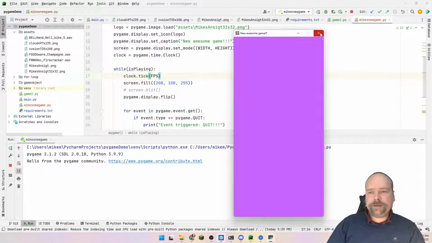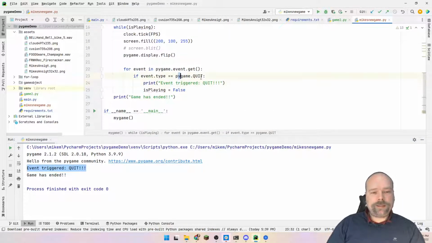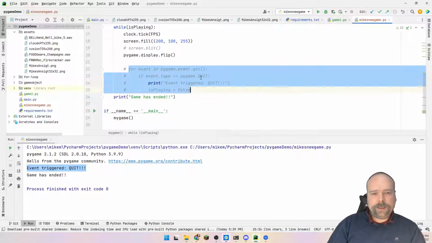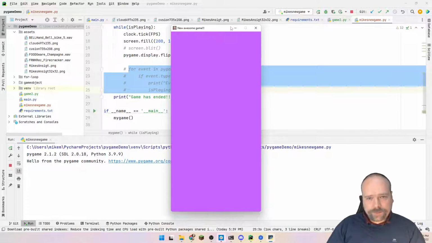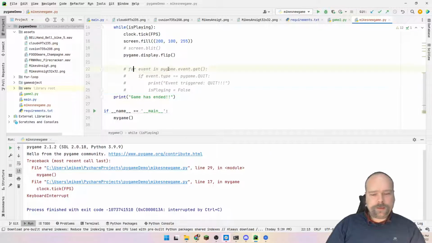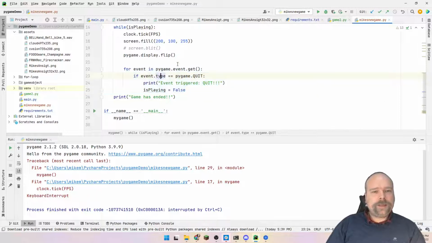If I press the X in the corner right now, because we have that event triggered quit right there, then our game will actually exit. If we did not do that, let me just comment out these four lines right here and see what happens. Shift F10 to rerun the last run program. Nothing happens right here. It's not very responsive. So let us just insert this again right here, so we can quit the game.